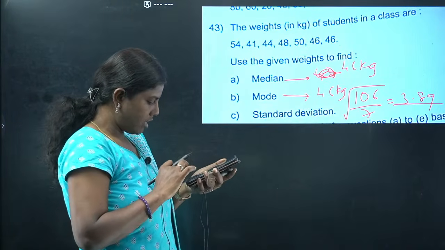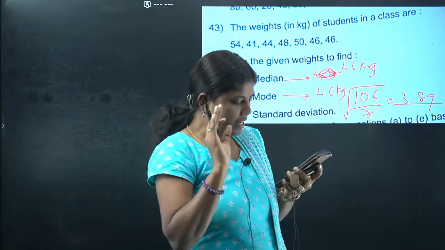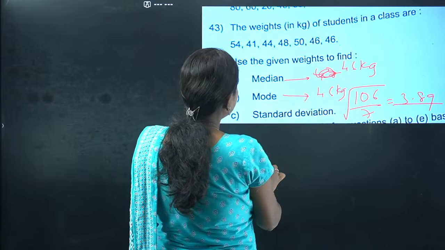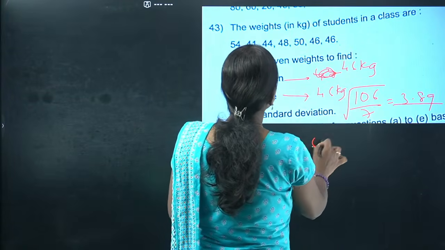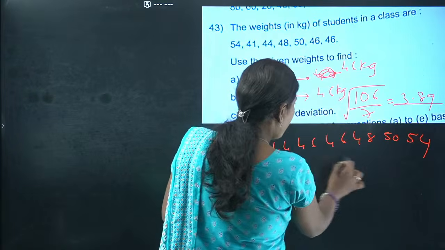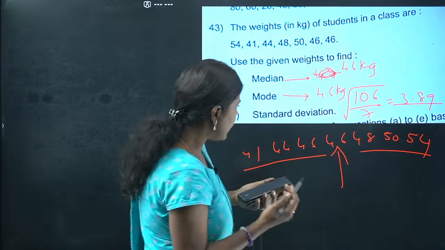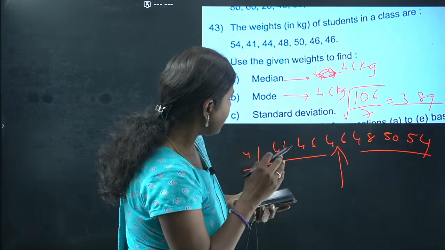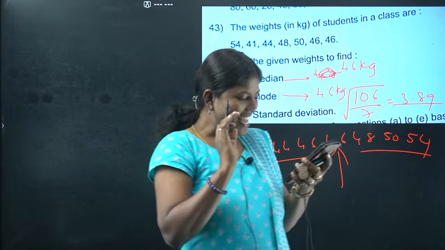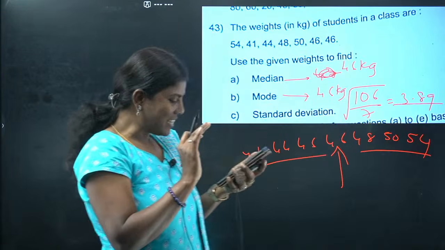Okay, let me just check. Yeah. So is it right? Yeah, correct. Median is 46. So median, hope you can understand this. So 41, then we're going to get 44, then 46, 46, 48, 50 and 54, right? So how many are there? 3 you remove, 46. See, exactly. 3, 4, 5, 6, 7. 7 is there. 4, 5, 6, 7. 7 means exactly you will get 46, right? Yeah. 46. Don't be scared. It's going to be 46 only is the answer.